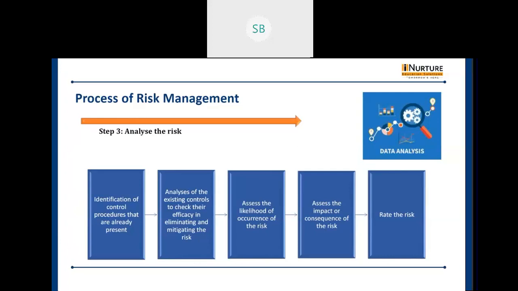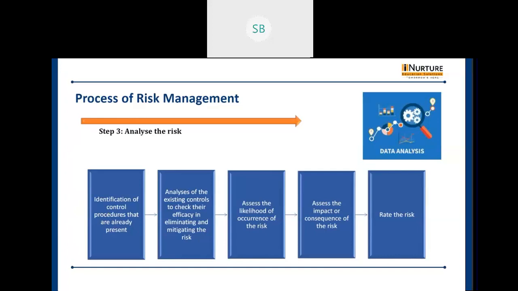And next is the analysis of the existing controls to check their efficacy in eliminating and mitigating the risk. The control procedures identified in the previous step can be analyzed to check how effective they are in eliminating or managing the risk.